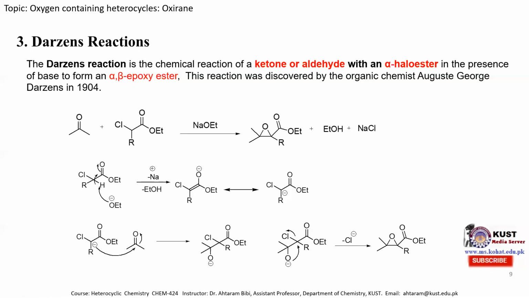This reaction was initially developed by August George Darzens. Therefore, this reaction is known as the Darzens reaction. This is also one of the reactions for the synthesis of epoxides, in which an aldehyde or ketone is treated with an alpha haloester to produce the epoxide molecule.